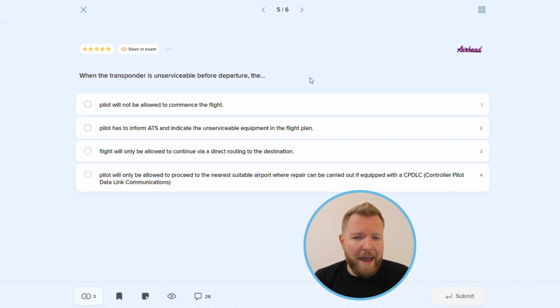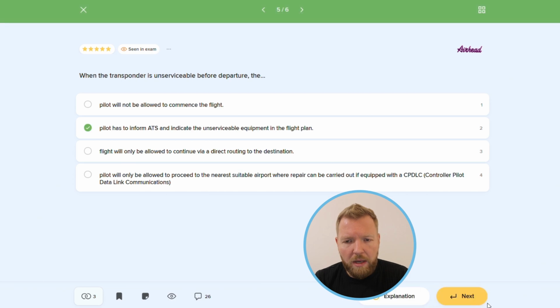The ATS authority may also require to plan a flight as directly as possible to the nearest suitable airdrome where repair can be carried out. But be careful. It doesn't mean that the flight will only be allowed to continue via a direct routing to the destination, nor is CPDLC mandatory in those cases. Therefore, answers 3 and 4 are incorrect. And the correct one is answer number 2. The pilot has to inform ATS and indicate the unserviceable equipment in the flight plan. And answer number 2 is correct.